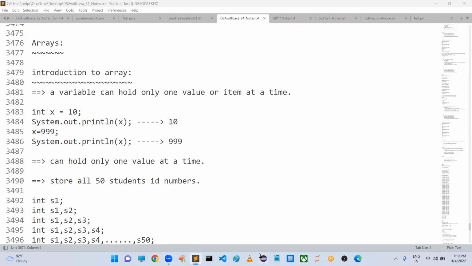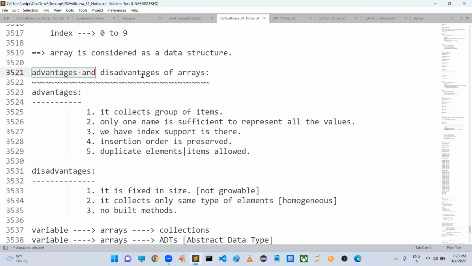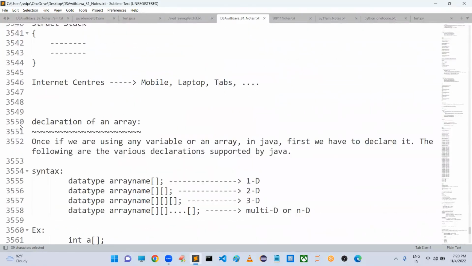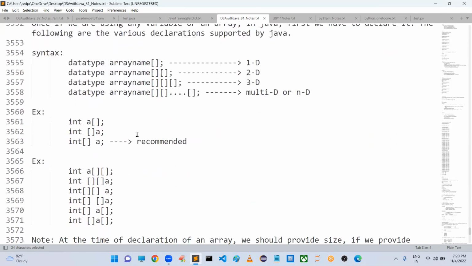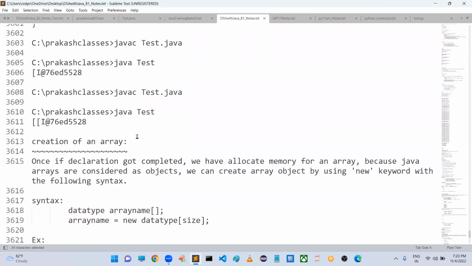Sir, we have seen what is meant by array, and why we need to go for the arrays concept. When compared with variables, what advantages are we getting? After that, we have seen the advantages and the disadvantages of arrays, and even declaration. If I want to use any array, the first step is to declare it. After that, how we can create it, we have seen very clearly. Next, we have seen